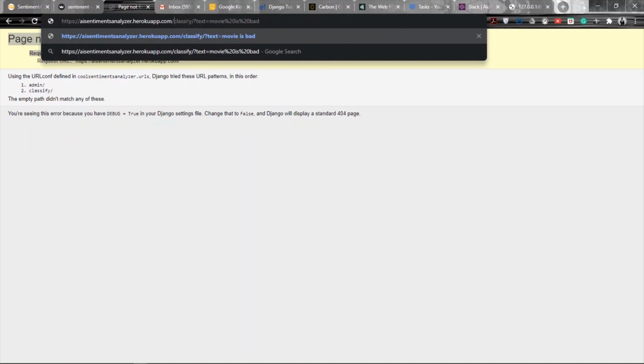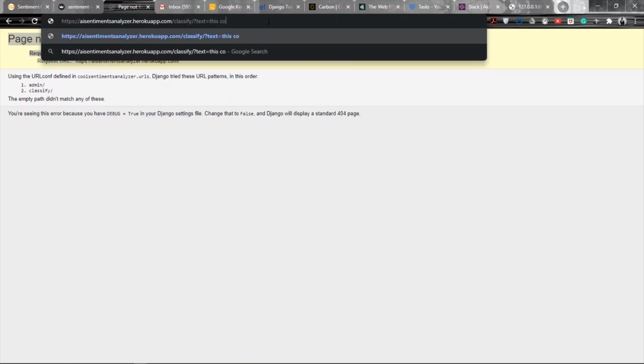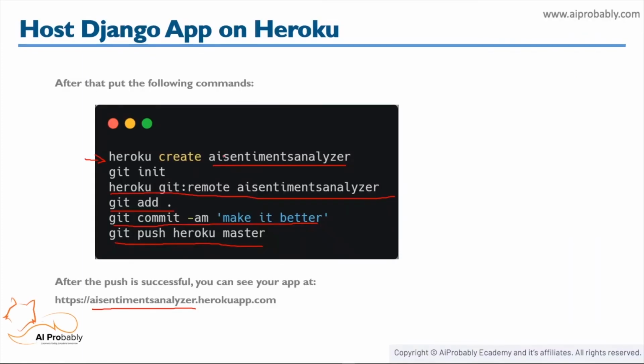For the classify path, I have a view which will return me a JSON response. So if I go to classify and write "movie is bad", or let's write "this course is awesome", it shows it is a positive review. I hope you guys really find this course awesome. So let's move on, and now we can see that our Django app is successfully hosted on Heroku, and using this particular link you can access it from anywhere.